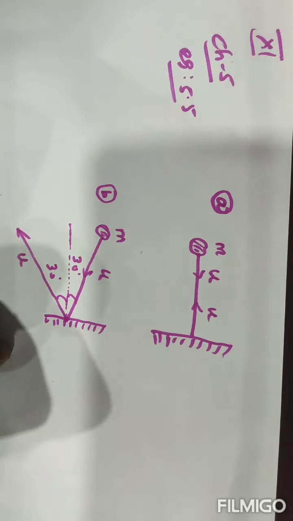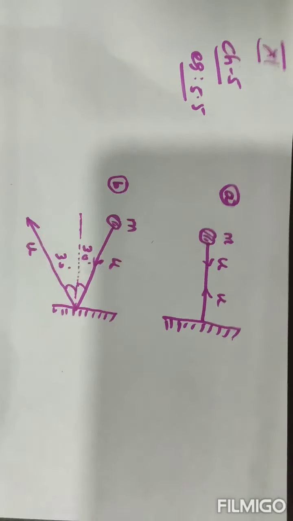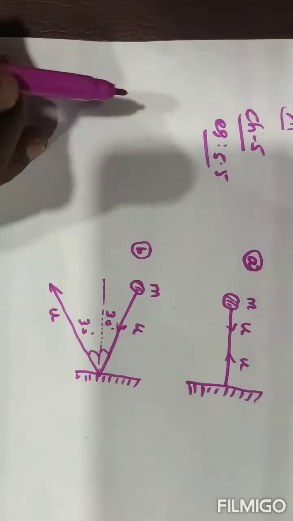Now from this diagram they are asking two questions. The first question is the direction of the force on the wall due to each ball. So they are asking the force direction.